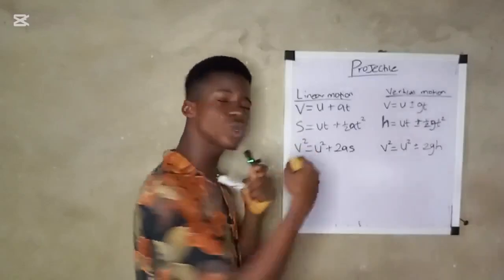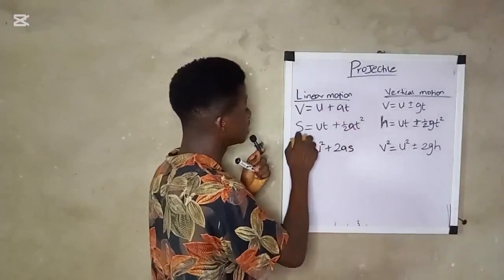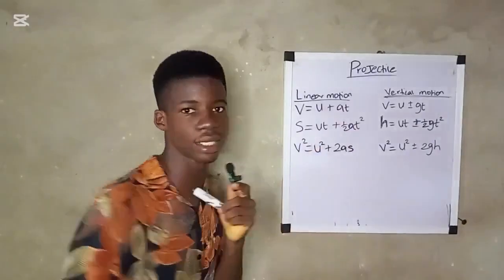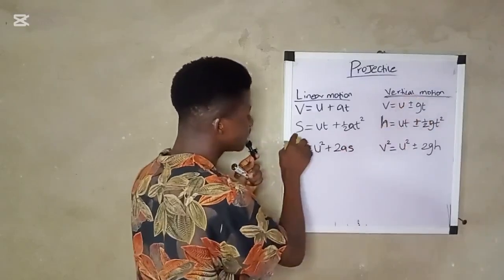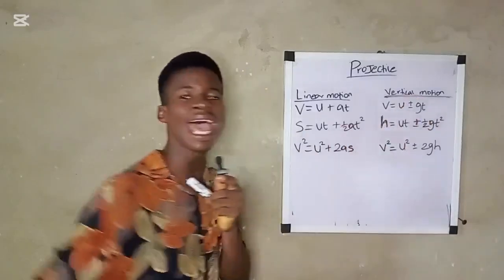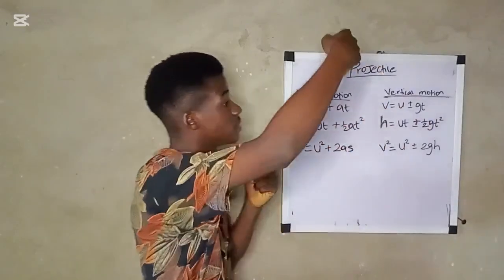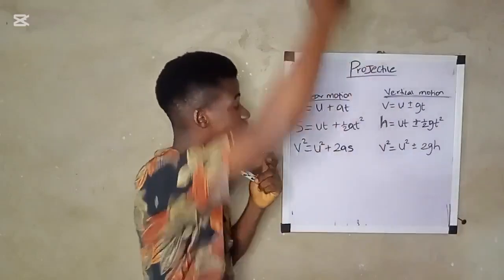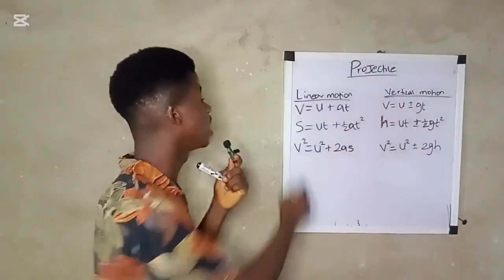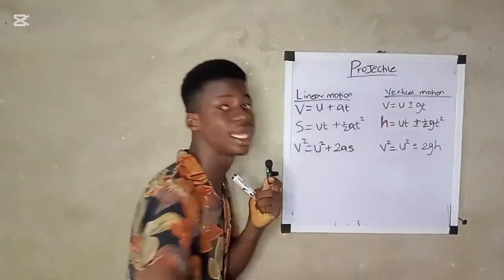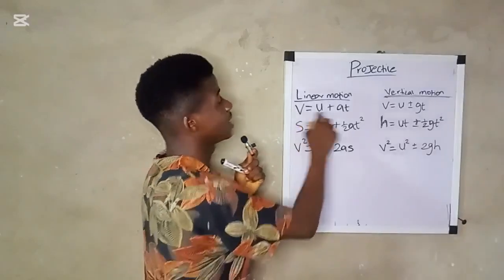Now what also changes in these places is x, which is linear distance or displacement. In vertical motion, this distance changes to what? Height, because height has to do with upward and downward motion, which is vertical motion. Height has to do with vertical, while distance and displacement have to do with linear. So these are the variables that change.